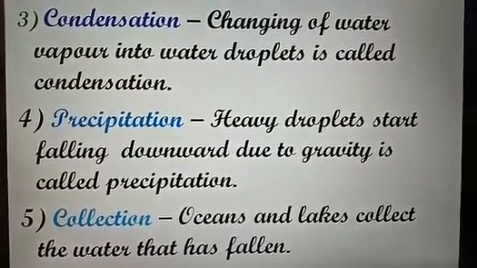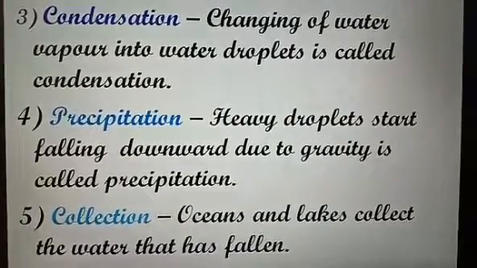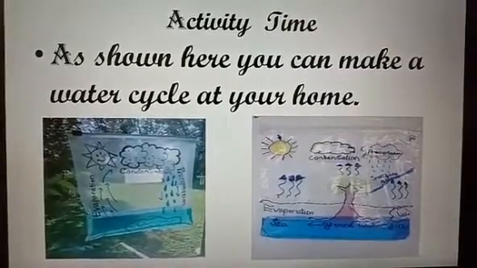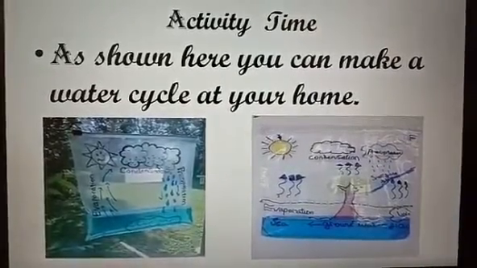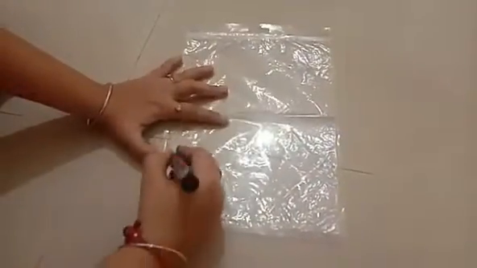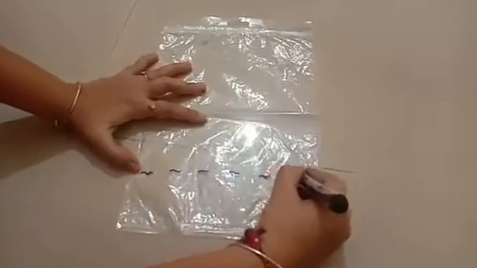Now it's activity time. As shown here, you can make your own water cycle. Follow the steps as I show you. To make a water cycle, take a Ziploc bag, a transparent bag. Then take a permanent marker and first of all draw like this to make seawater.